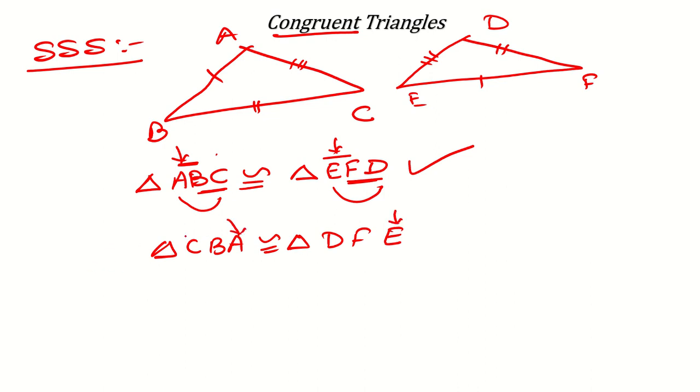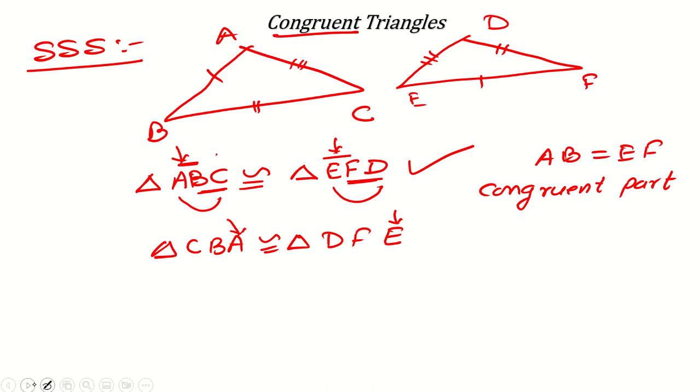So what is the triple S congruency criteria? When all the three sides of two triangles are equal, then that will be called the triple S congruency criteria for the two triangles. Okay. And one more thing here: if I say that these two triangles are congruent, then AB equal to EF, and that is called a congruent part. What we say? Corresponding parts of congruent triangles. Like this you can utilize it.